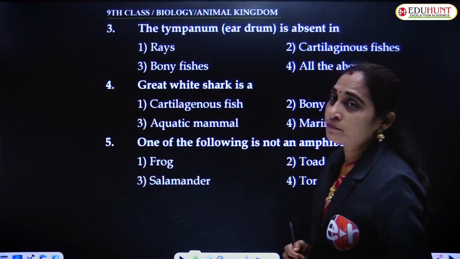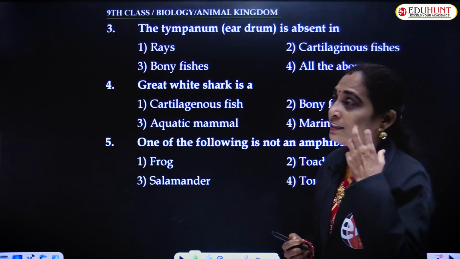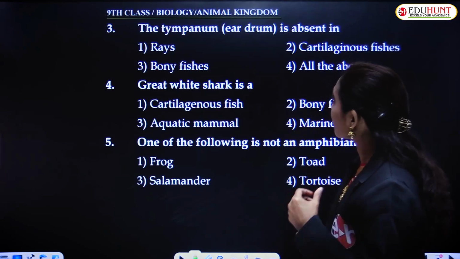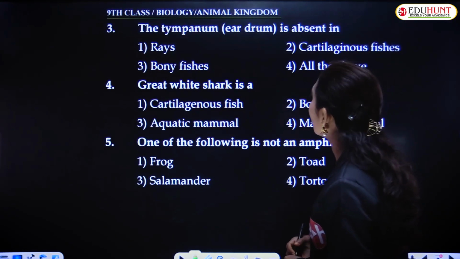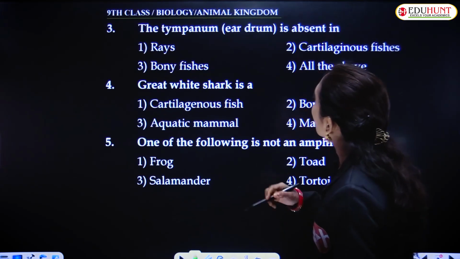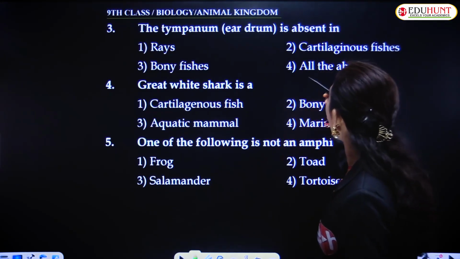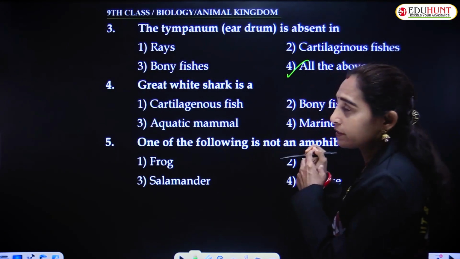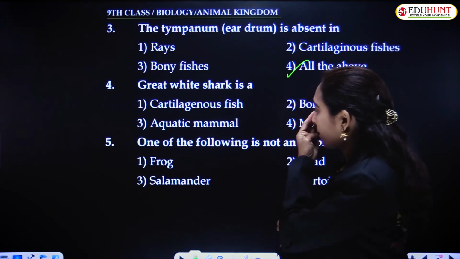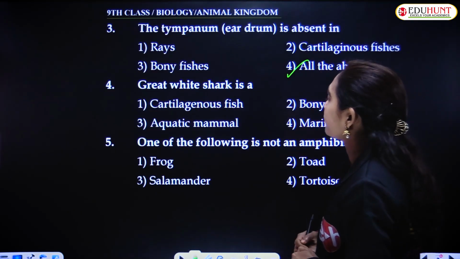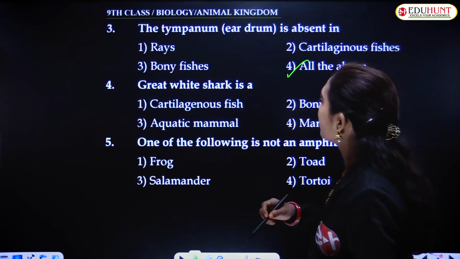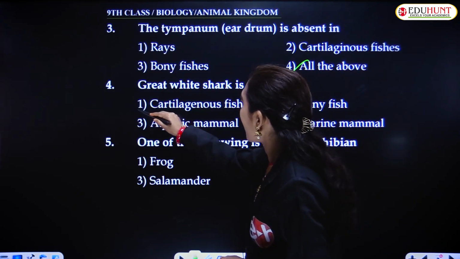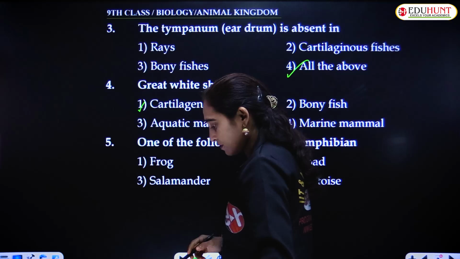The tympanum, which is an internal ear or eardrum, is absent in rays, bony fish, cartilaginous fish, all the above. It is absent in all the above. Great white shark is a cartilaginous fish.